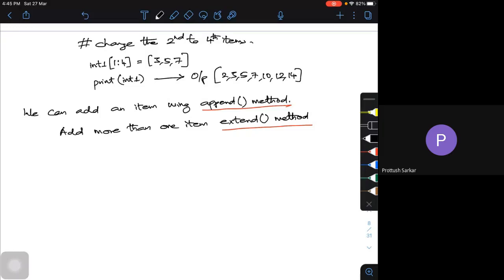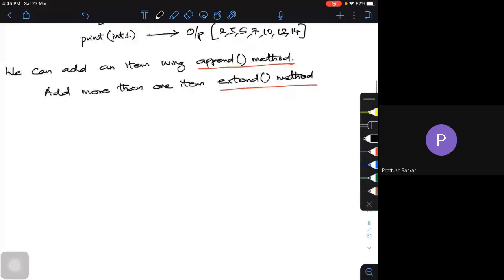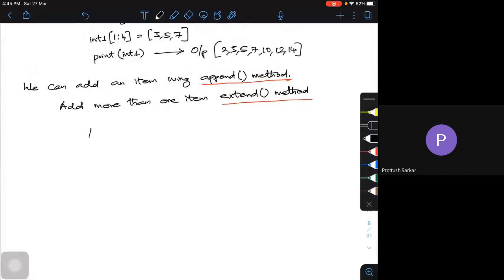Now, I will try to use the append function and the extend function. Appending is for a single element, and extending is for multiple elements, extending the list.